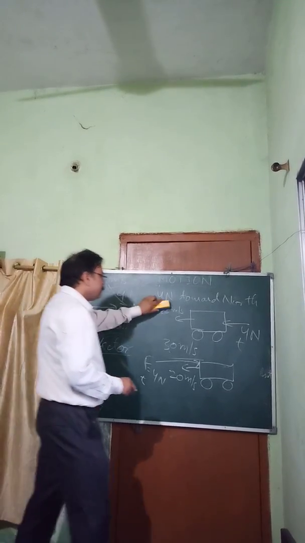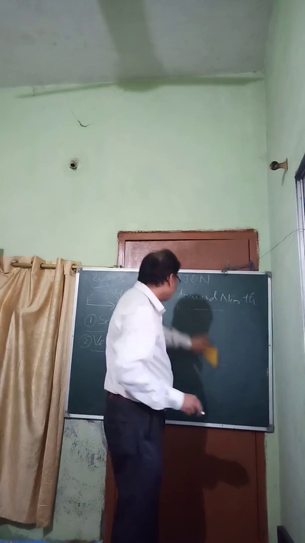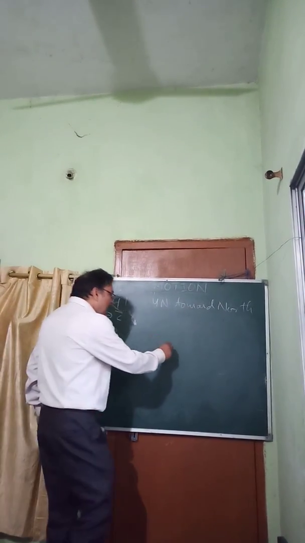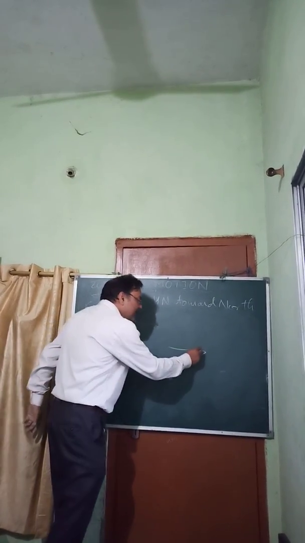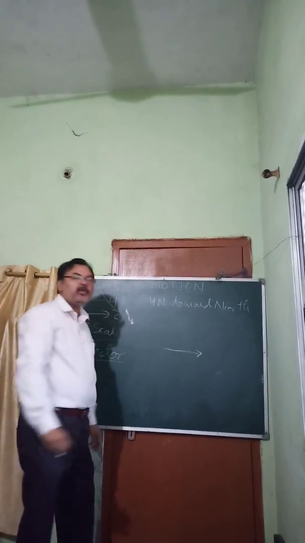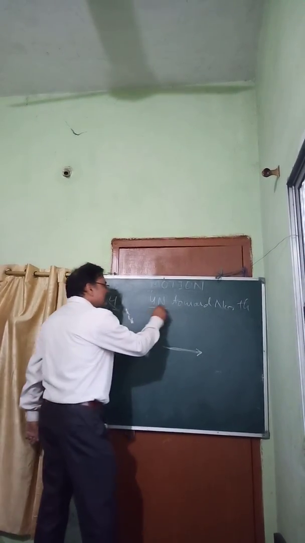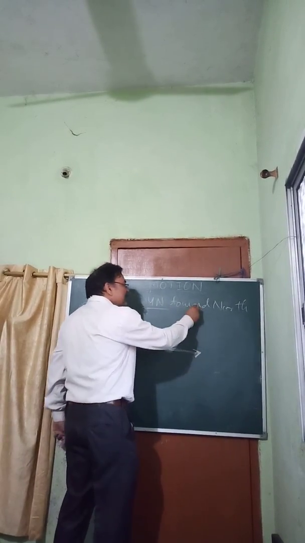One more thing. These vector quantities are represented by an arrow. The length of the arrow gives the magnitude and the arrowhead gives the direction.